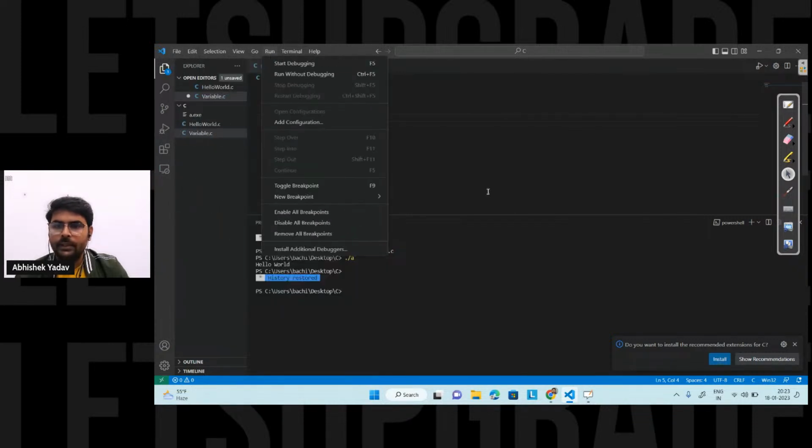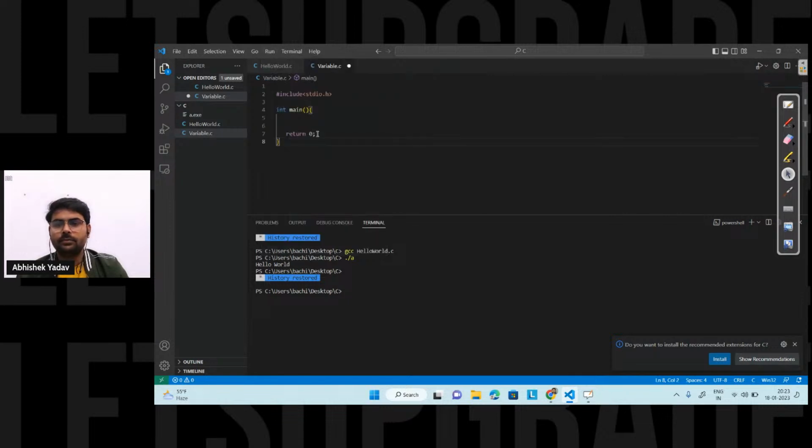So here I want to store integer kind of data. Let's assume I have to store data 10. So int, that is the data type, name of the variable, assignment operator, and 10 here. This data type is telling the compiler, hey, what kind of data you want to store inside your memory and what will be the size of the container. That will be taken care of by the data type here.